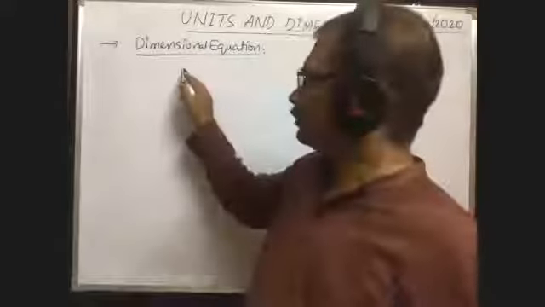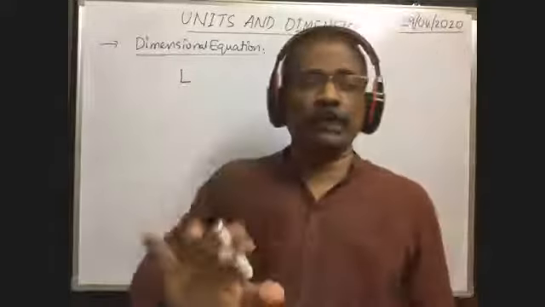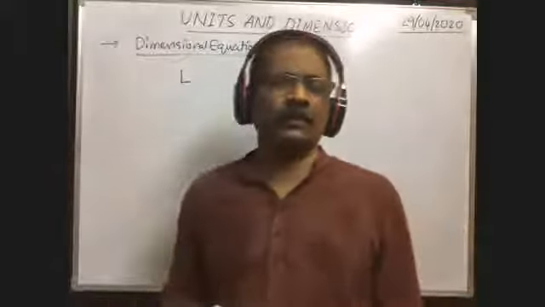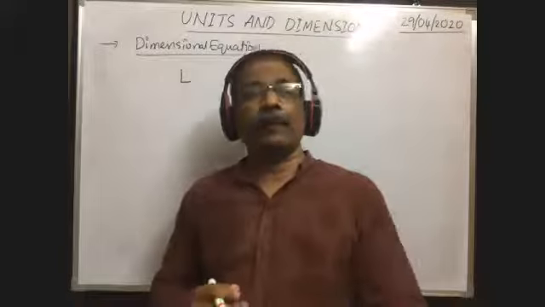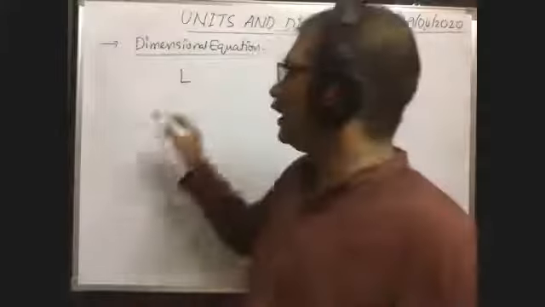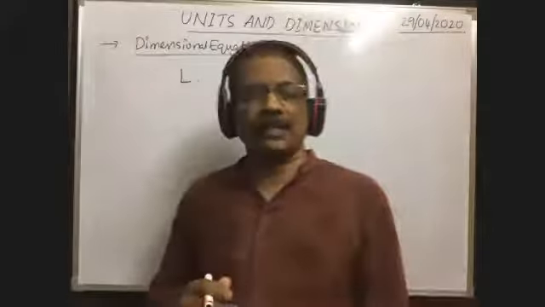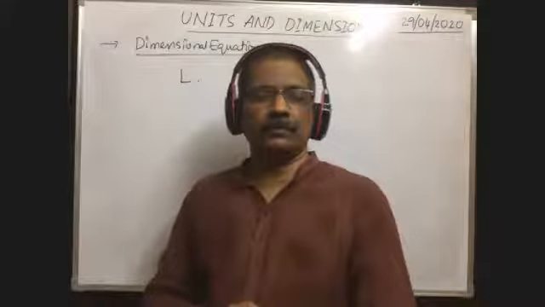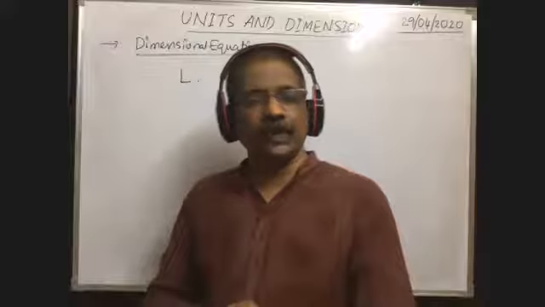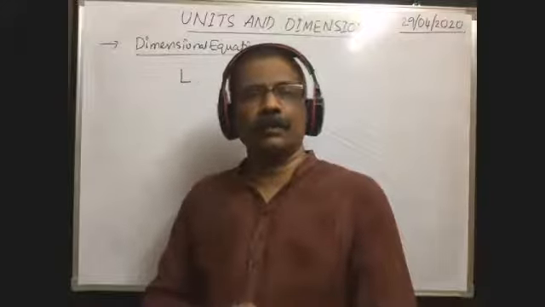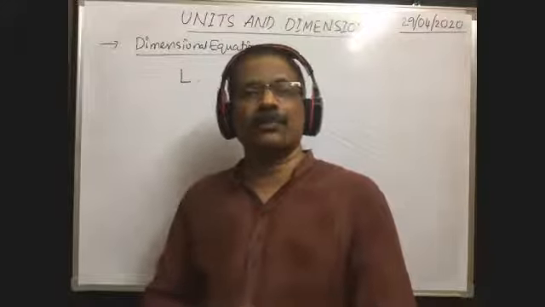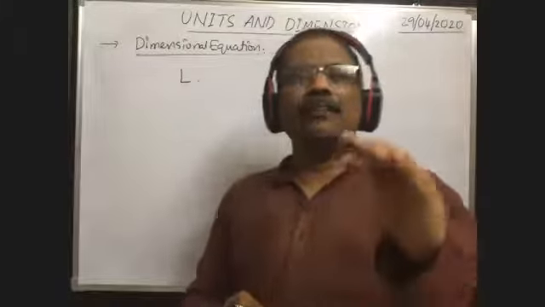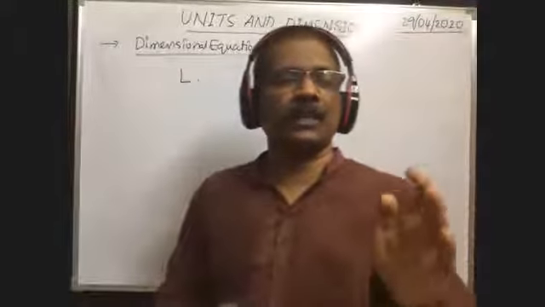So capital L is the unit of length, not the symbol of length. The symbol of length is small l, etc. We generally represent length that way, but capital L is the unit of length. Similarly, what is the unit of mass in the CGS system? Gram. In the SI system, kilogram. In the FPS system, pound. In this way, in different systems, different units are there for mass.